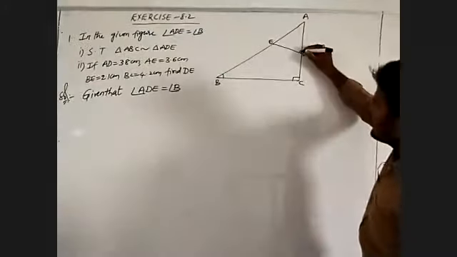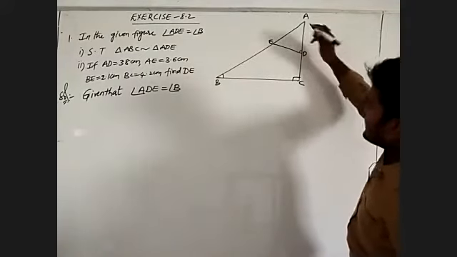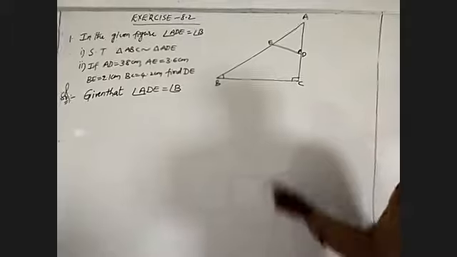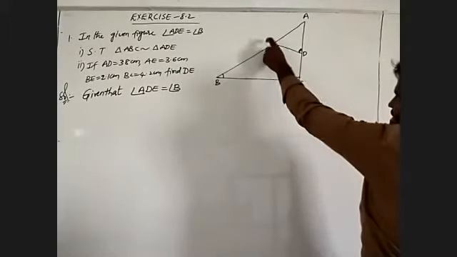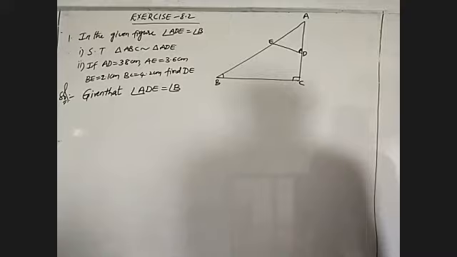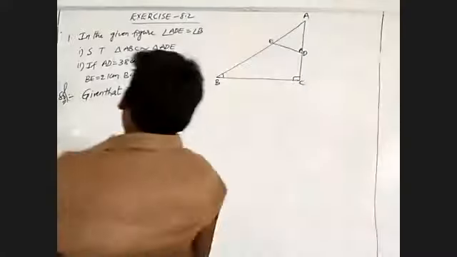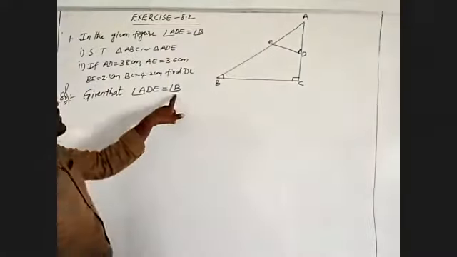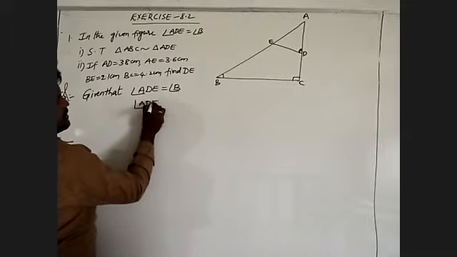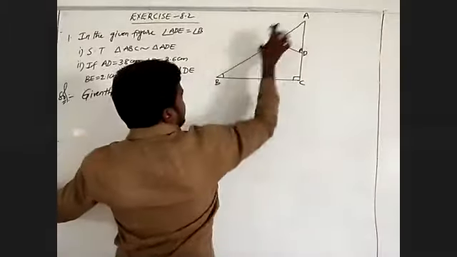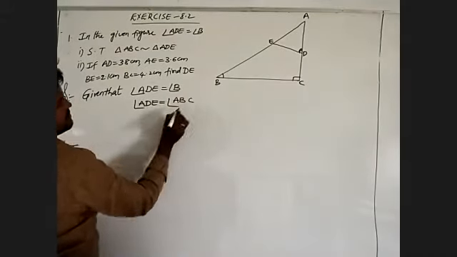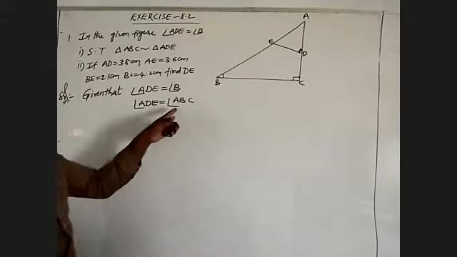Angle ADE, the middle angle is D. Angle ADE must be equal to angle B. Angle B we have to write as angle ABC. We do not write it in this one.